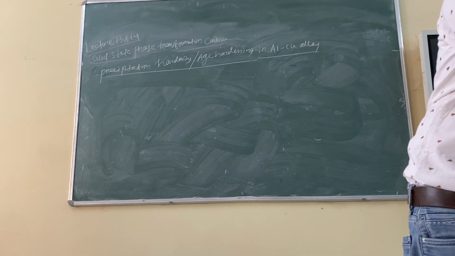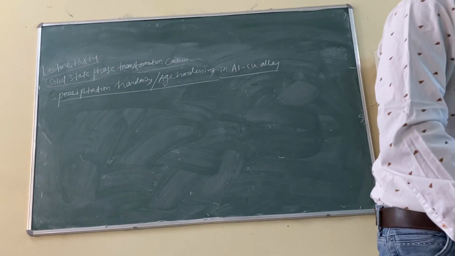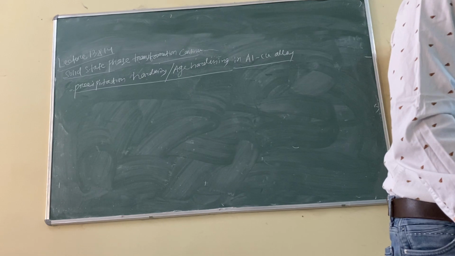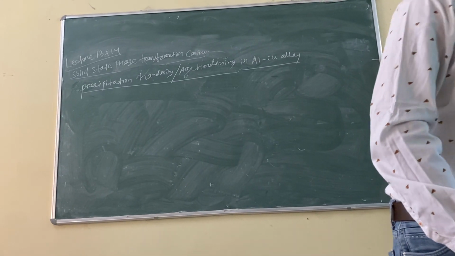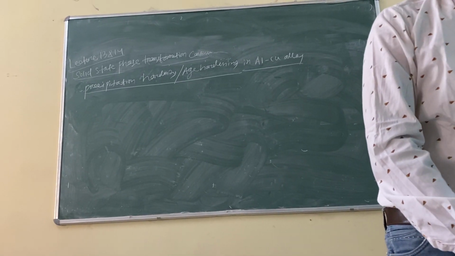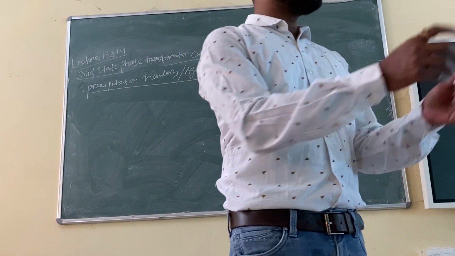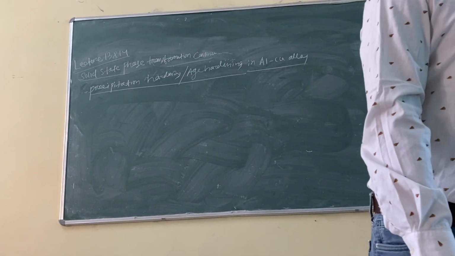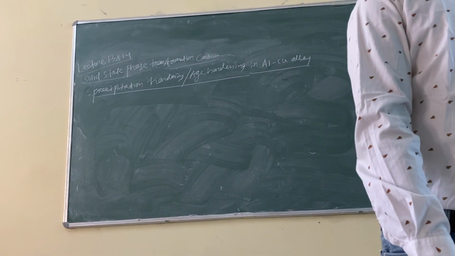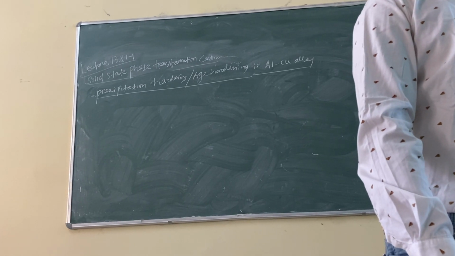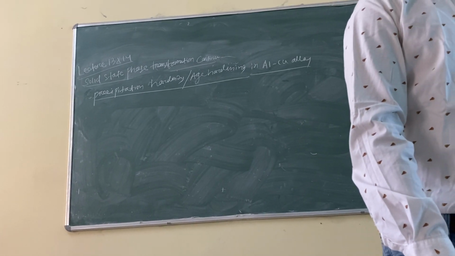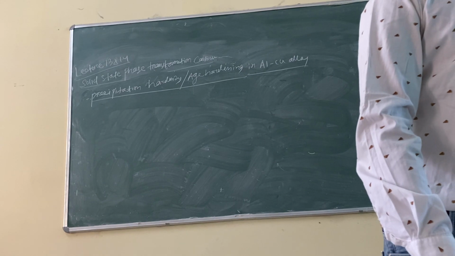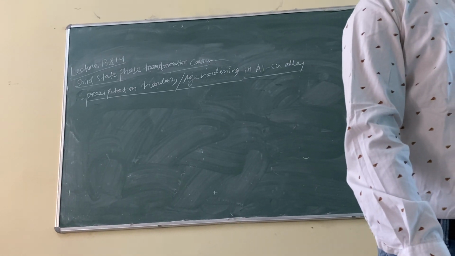But you have to concentrate on the left side part. Just check the left side part. That is important for us whenever we are talking about precipitation strengthening in aluminium. And the left side part is very easy. Can you tell me the left side part of the diagram is resembling which kind of phase diagram? Eutectic. Just check. There is a eutectic point.